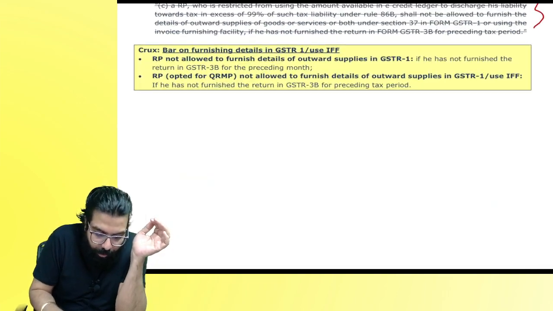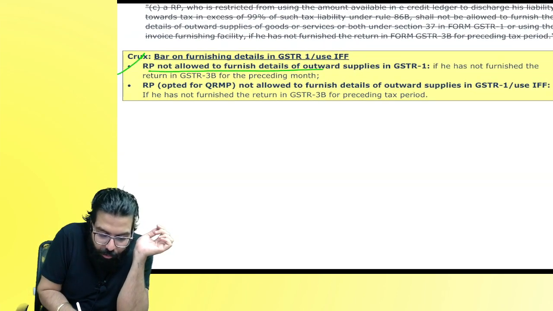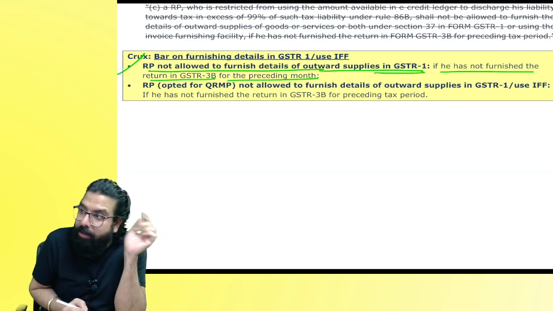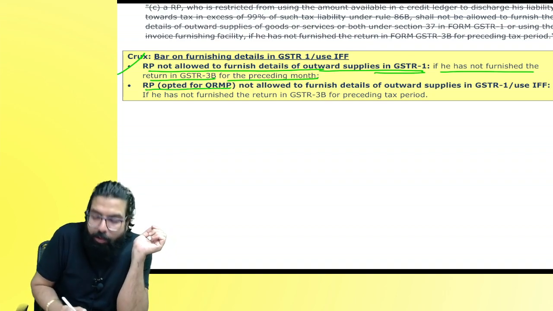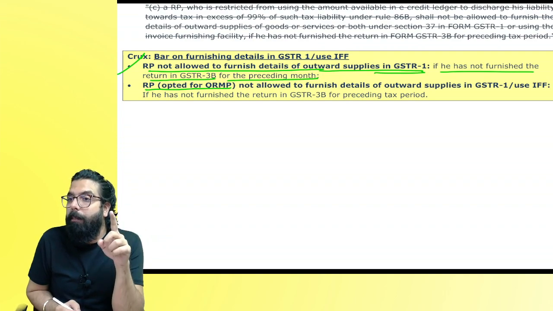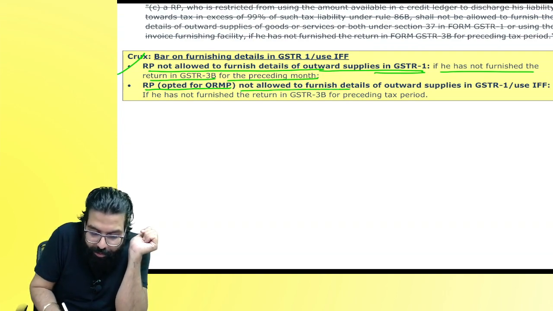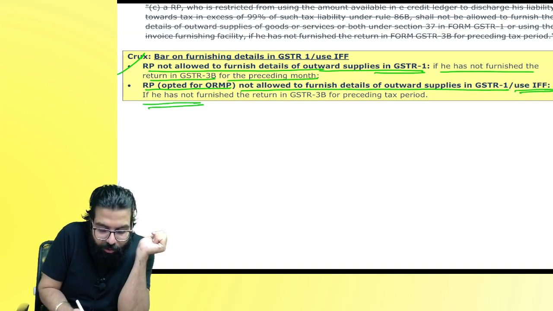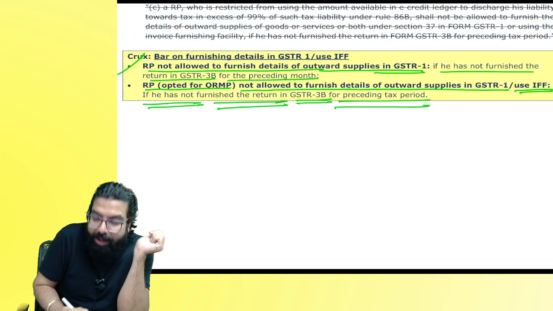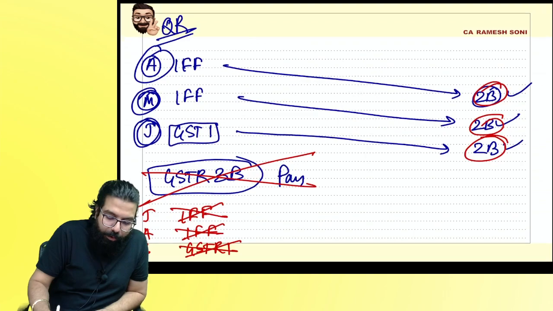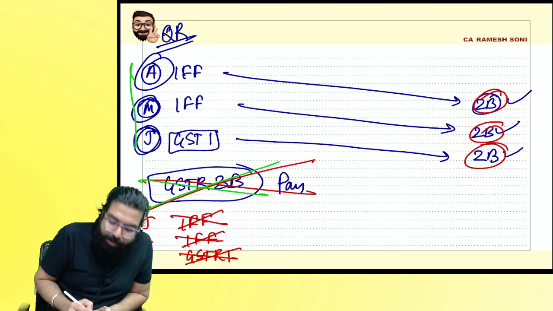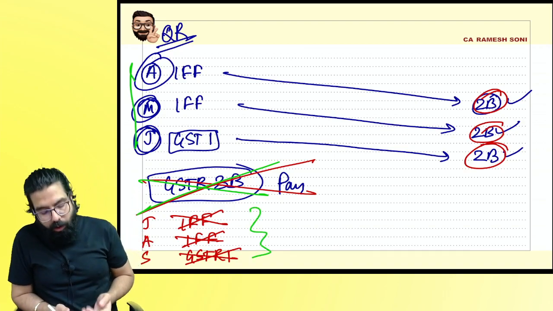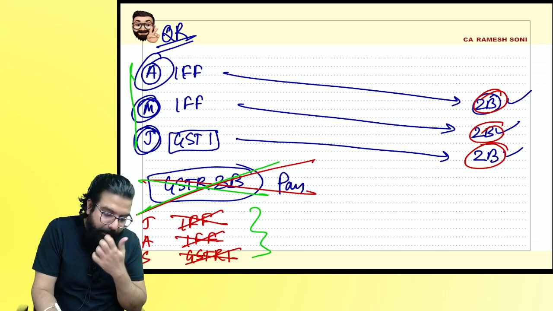Now listen. It says a registered person is not allowed to furnish details of outward supply in GSTR 1 if he has not furnished GSTR 3B for the preceding month. Secondly, a registered person in the QRMP scheme, quarterly return, monthly payment, is not allowed to furnish the details of outward supply in GSTR 1 or use the invoice furnishing facility if he has not furnished the return in GSTR 3B for the preceding tax period, meaning the preceding quarter. If he has not filed GSTR 3B for the preceding quarter, he will not be able to file the invoice furnishing facility or GSTR 1. Is my point clear to all?